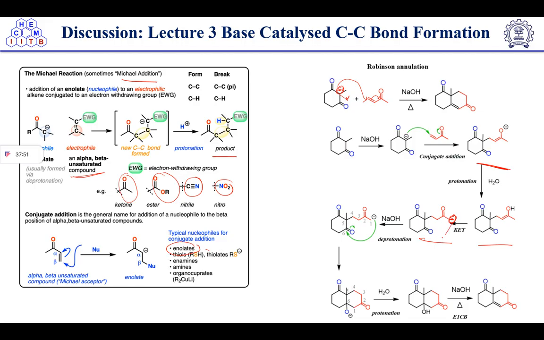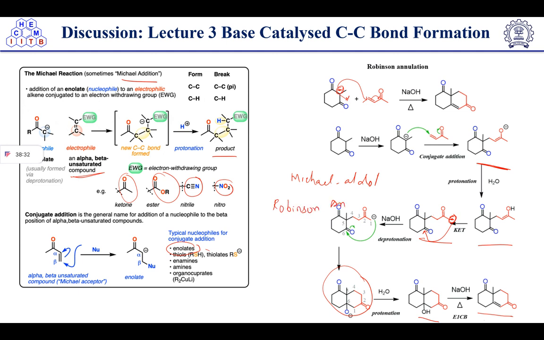This reaction will be aldol because it's attacking on the carbonyl carbon. Enolate formation is taking place, followed by nucleophilic addition. After that we'll get this bicyclic fused ring. After this, protonation will take place, and condensation will result in the product, an alpha beta unsaturated ketone. So in this case, first Michael addition is taking place, followed by aldol reaction. Michael followed by aldol is known as the Robinson annulation reaction.